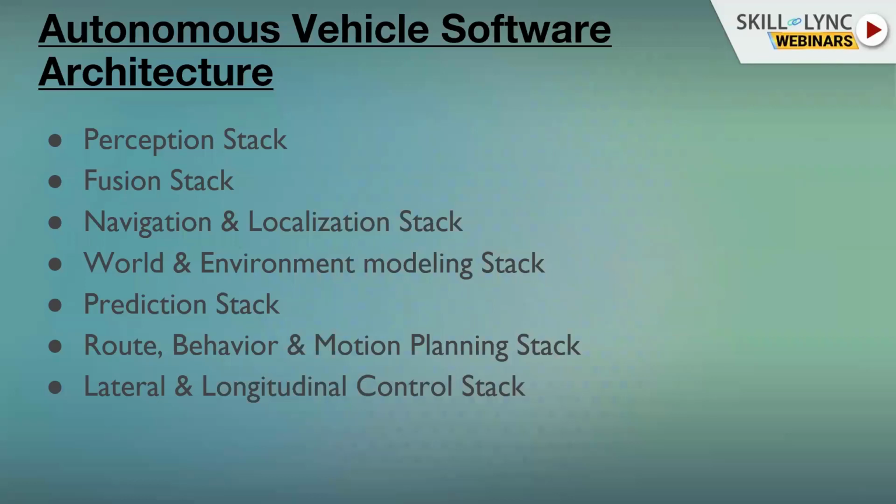But if we are interested in this field and want to work in it, we need to know the architecture of an autonomous vehicle. It is very important to know the different modules that are involved to control the vehicle or to do all these driving tasks. Maybe later on you end up in one of these sectors and work there.